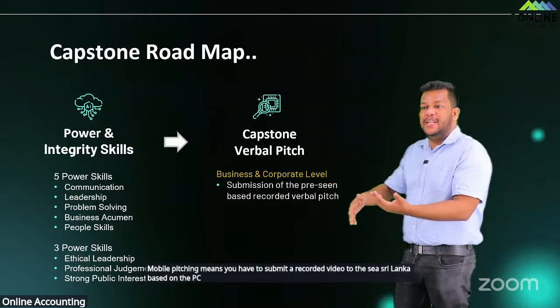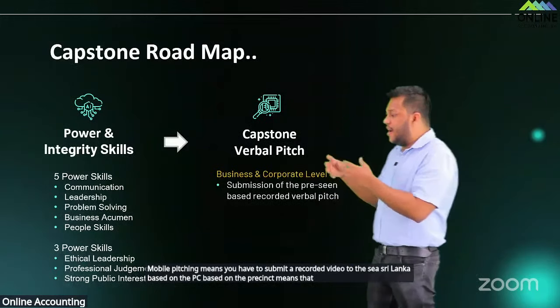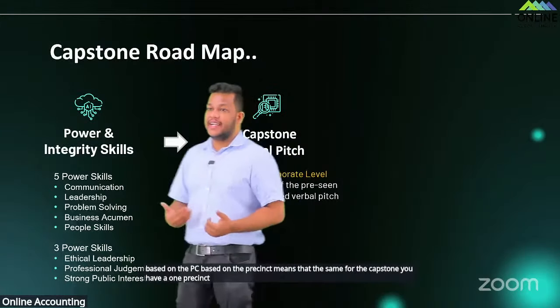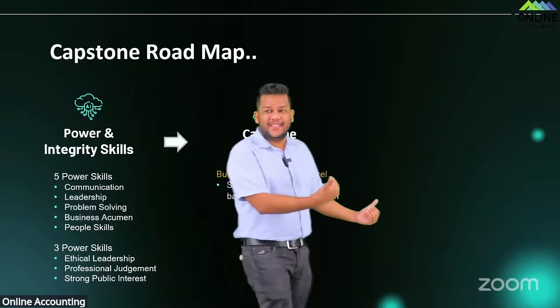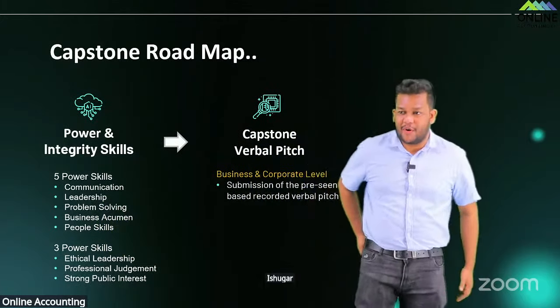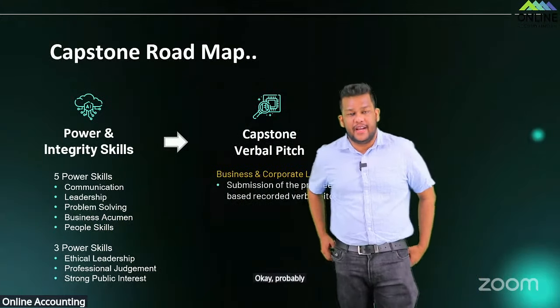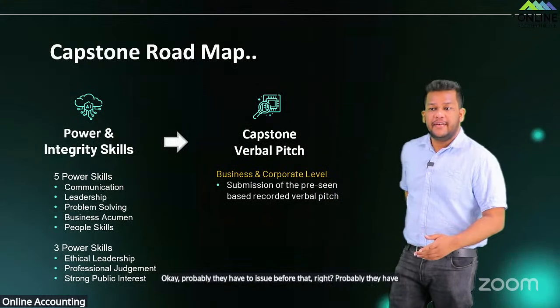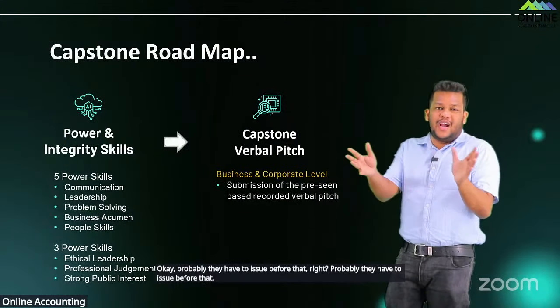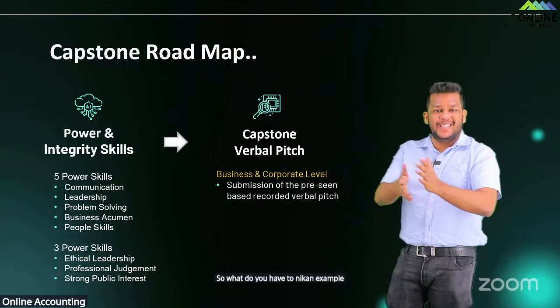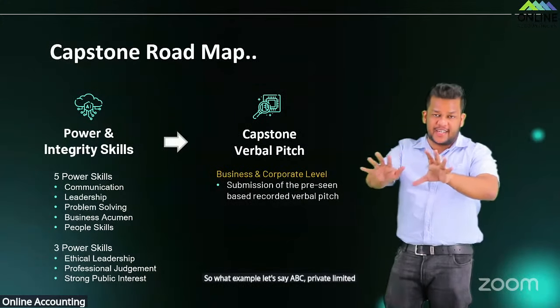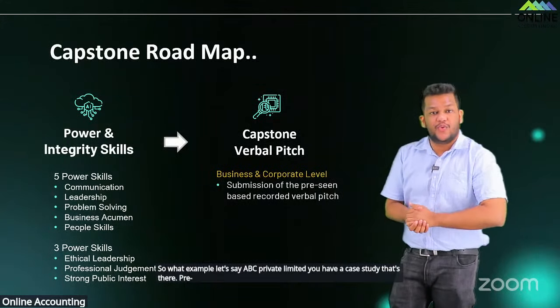Based on the pre-seen means that for the capstone you have one pre-seen. I think they have to issue it before that, not just a month earlier, probably they have to issue it before that, right? So for example, let's say ABC Private Limited, you have a case study there. The pre-seen has been issued. So what do you have to do?